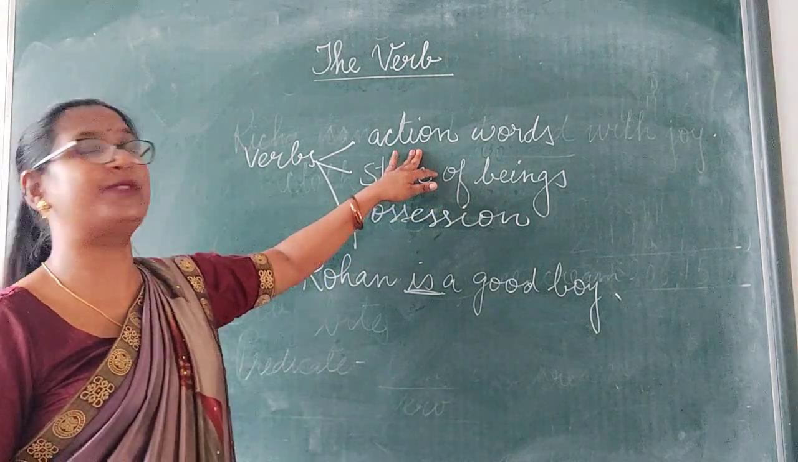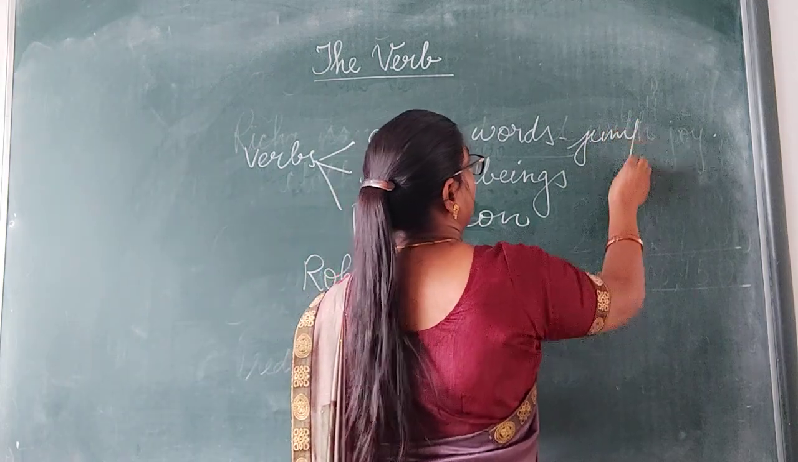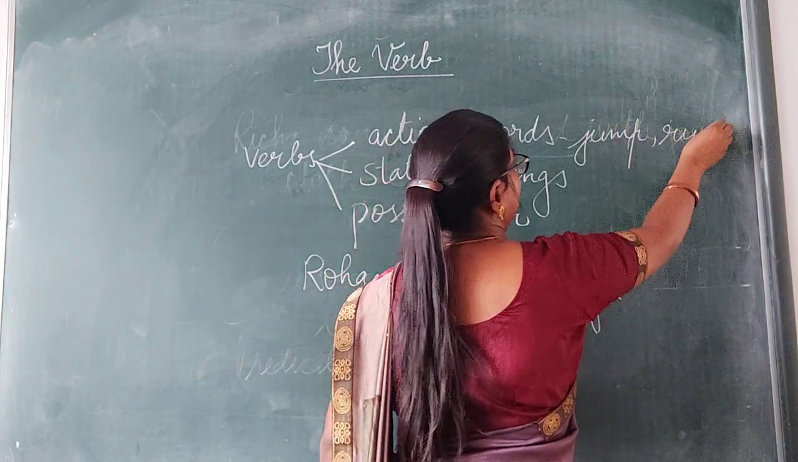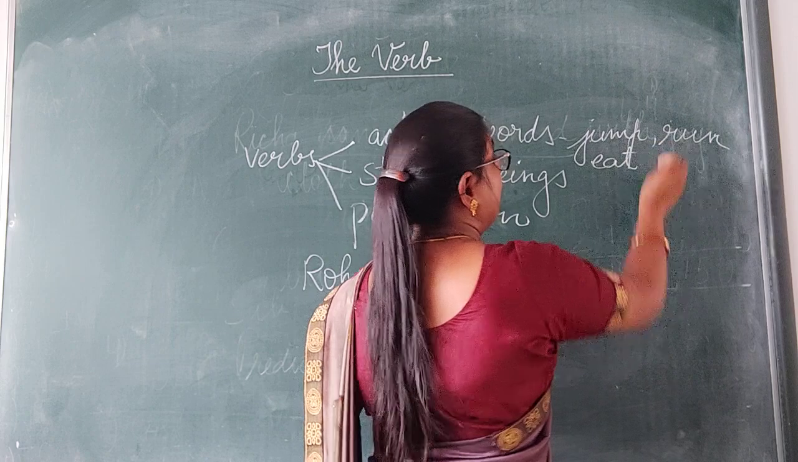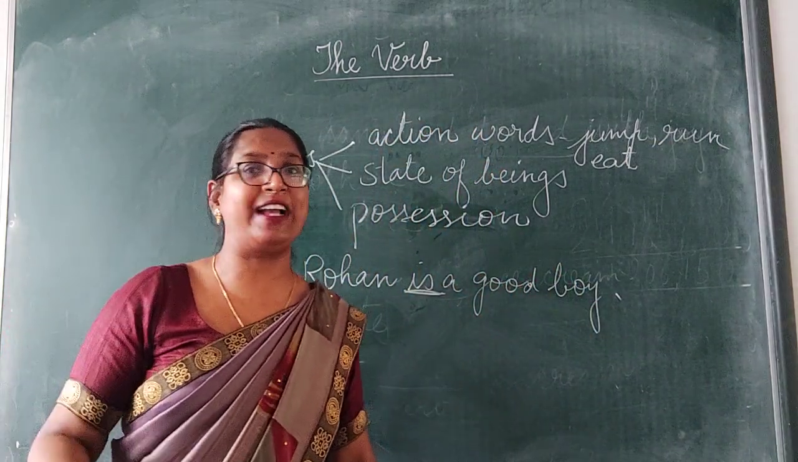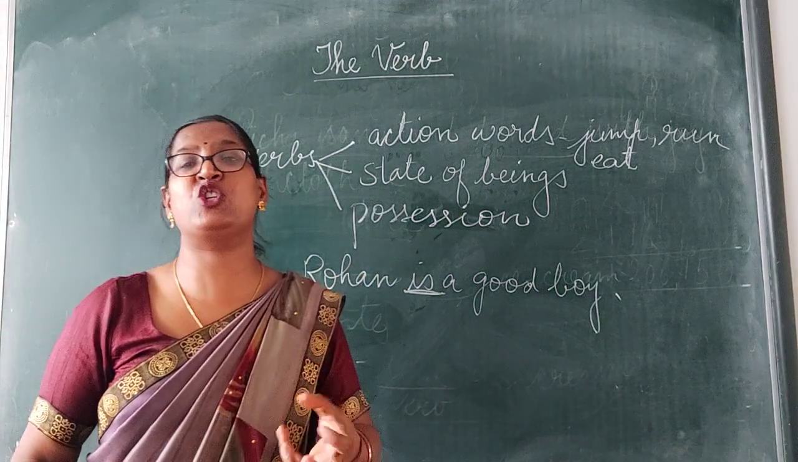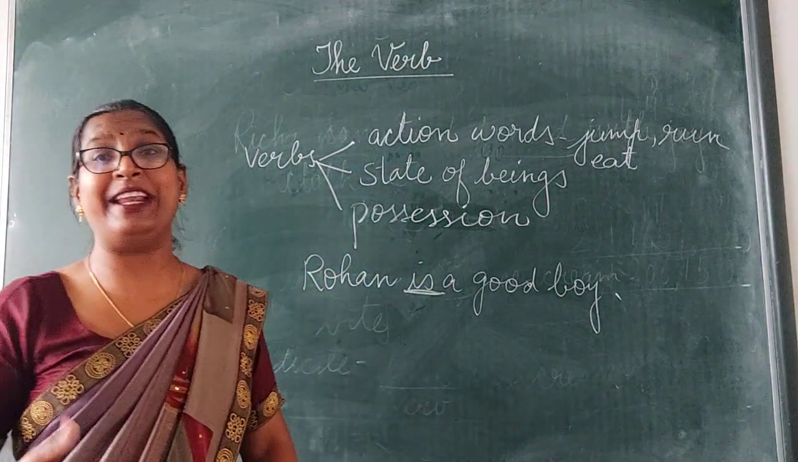Clear? Verbs expressing actions like jump, run, eat, laugh, drink. All these are verbs of action. Now the last one is possession. The verbs which show the possession, belonging.